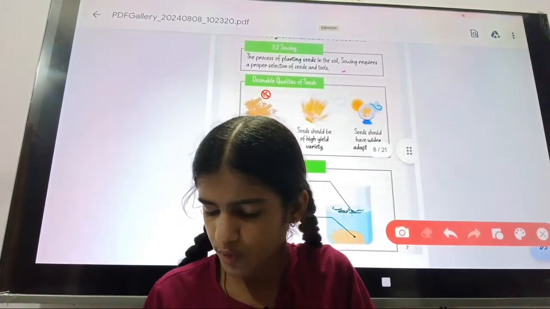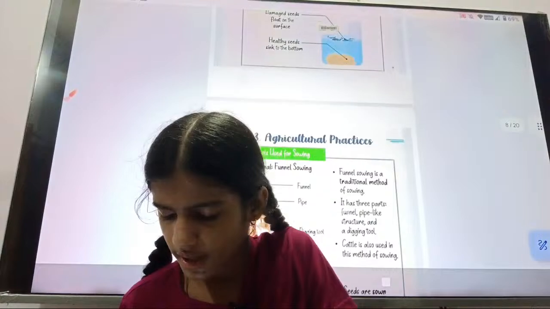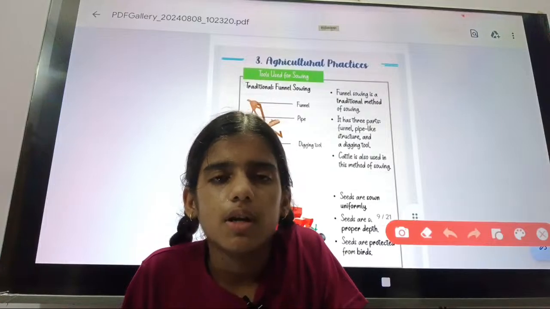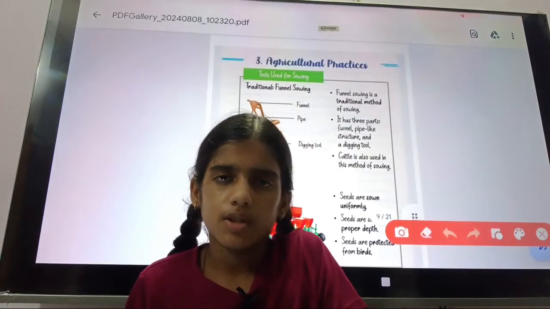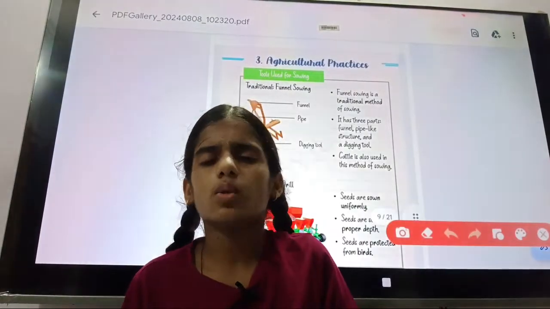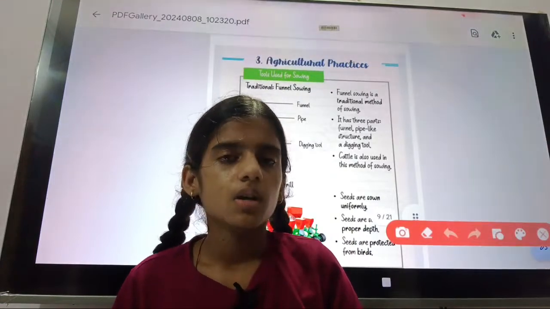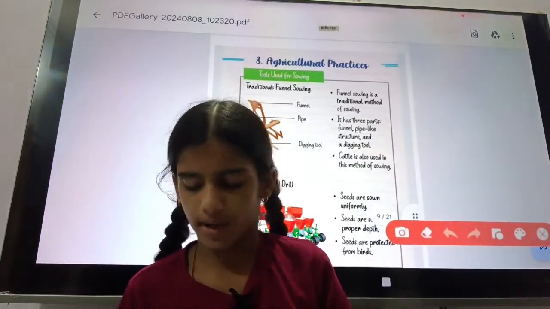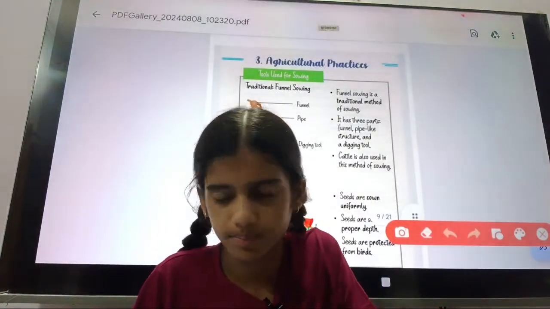So move to our next topic, that is tools required for sowing. Earlier in this chapter we learned about tools required for ploughing. Now we will study tools used for sowing. For every tool that we study in this chapter, the tools will be divided into two categories. First will be traditional and second will be modern.